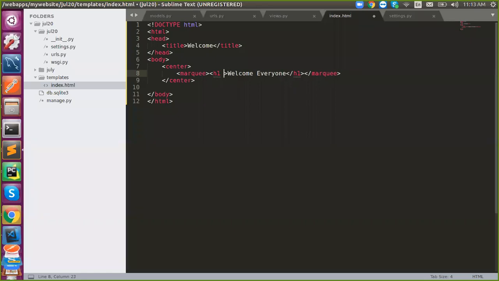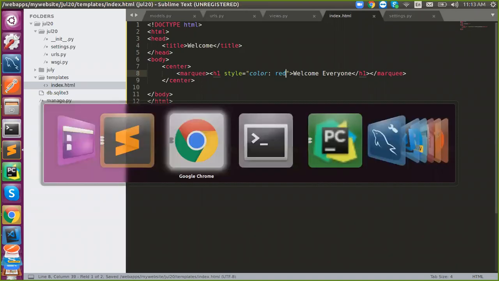I can change the color. Understand? A basic website with Python.